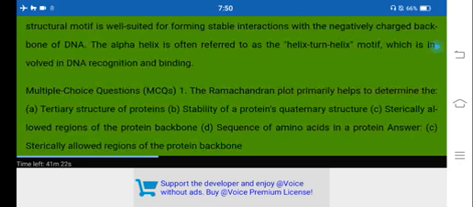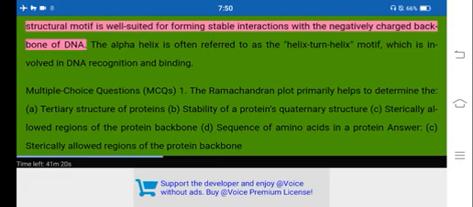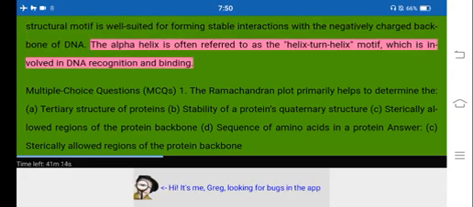Alpha helix. Explanation. The alpha helix is commonly found in the DNA binding domains of proteins. This structural motif is well suited for forming stable interactions with the negatively charged backbone of DNA. The alpha helix is often referred to as a helix-turn-helix motif, which is involved in DNA recognition and binding.